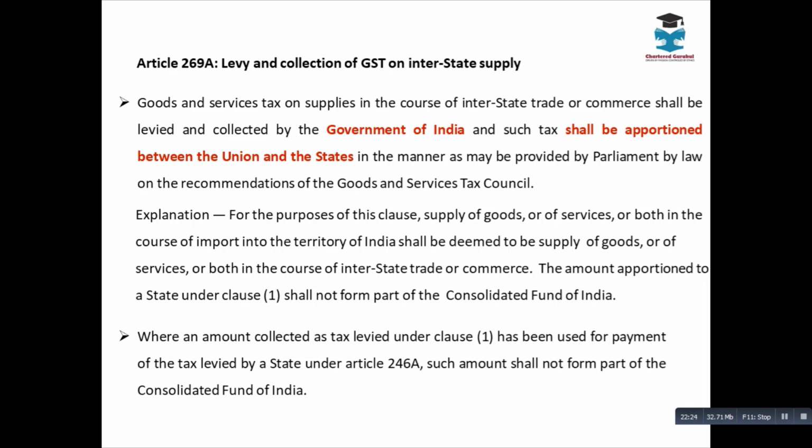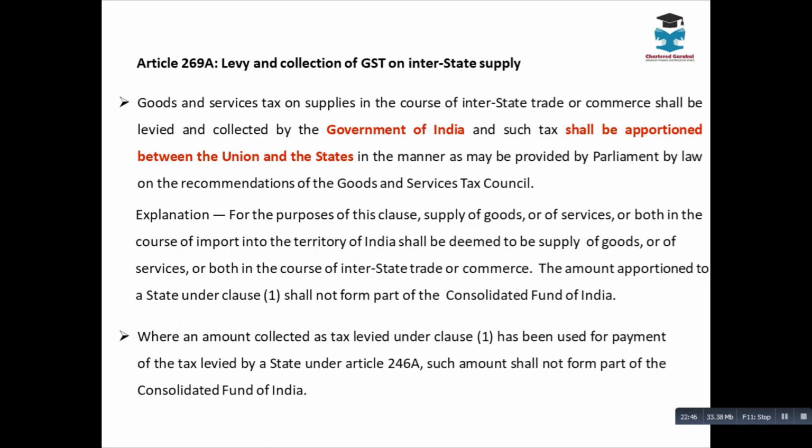The central government has the power. Now we are talking exclusively about Article 269, which deals with levy and collection of GST on interstate supply.